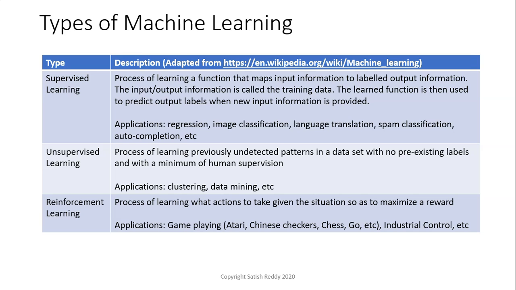For unsupervised learning, it's the process of learning previously undetected patterns in a dataset with no pre-existing labels and with a minimum of human supervision. So applications include clustering, data mining, and so on. And then for reinforcement learning, it's the process of learning what actions to take given the situation so as to maximize a reward. So the situation would be the configuration of pieces on a board, and the actions are the moves to make, and the reward is winning the game. So applications include game playing, Atari, Chinese checkers, chess, Go, and other games, and industrial control and other applications.